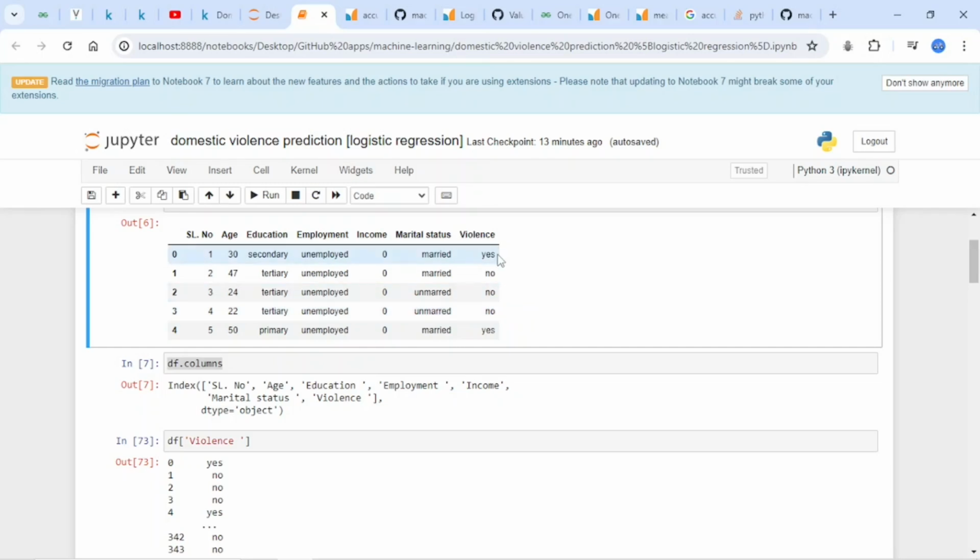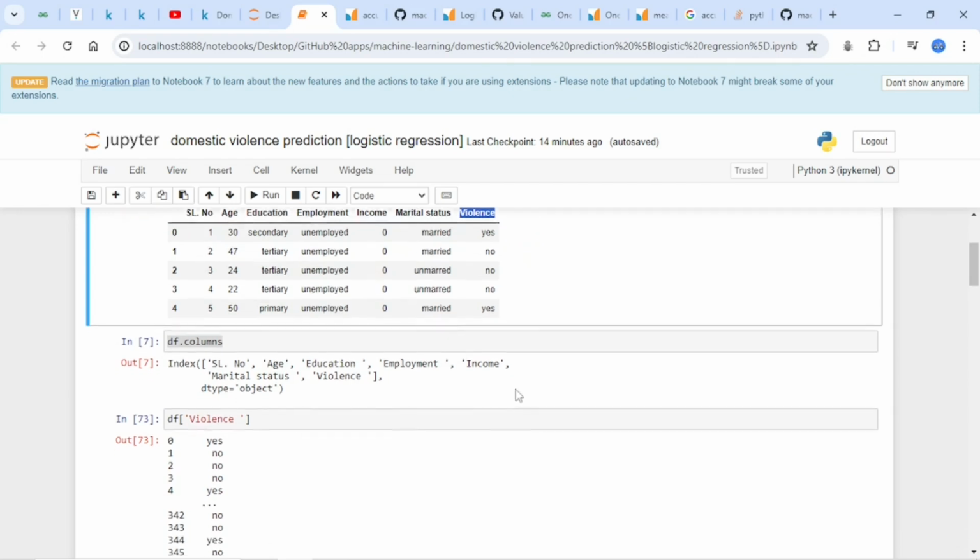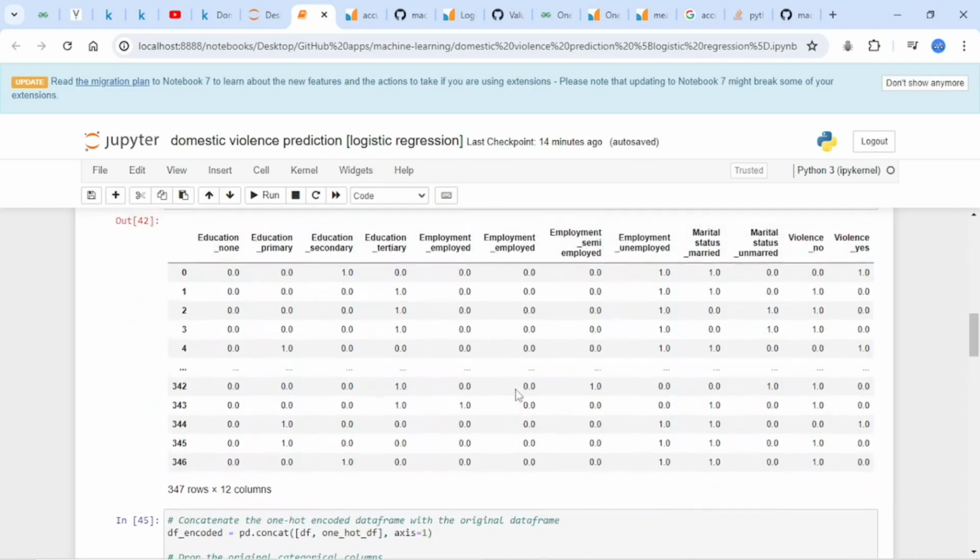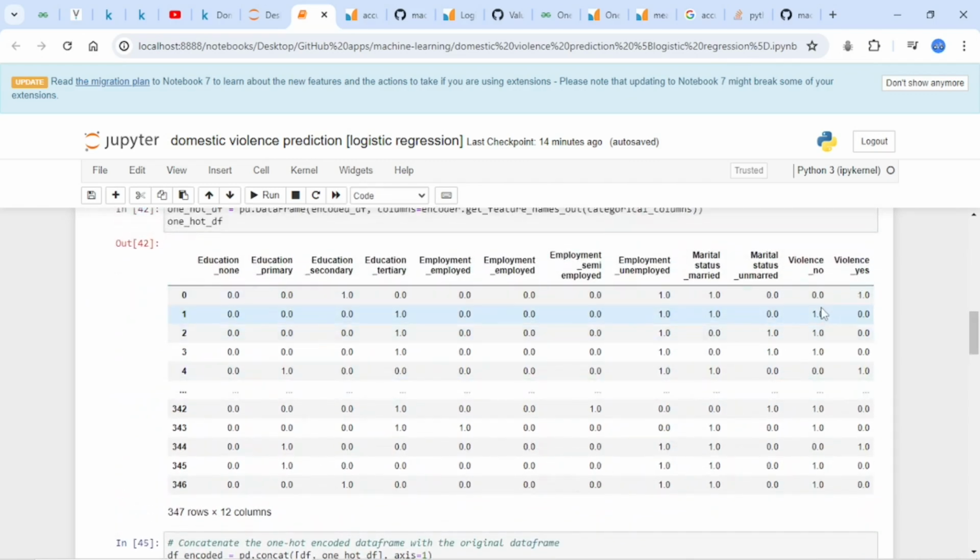But the way one-hot encoding approaches the problem is by separating this column into two. So you'll have violence underscore no and then violence underscore yes. Let's look at how it was handled. So this is what I'm referring to.